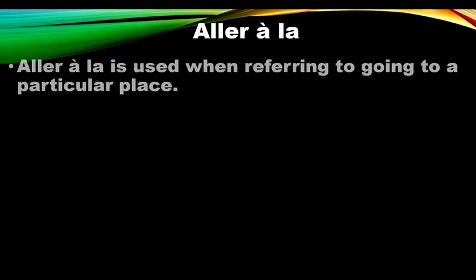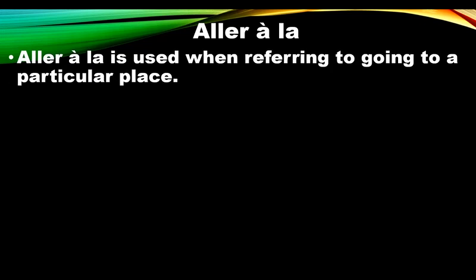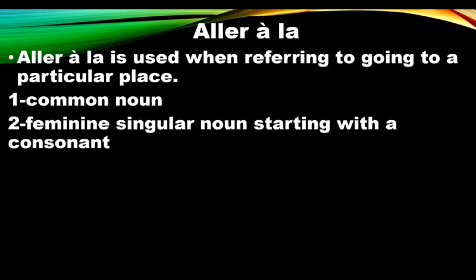The second one is aller à la. And when do you use this one? It's used when you are referring to a particular place. But that place, number one, must be a common noun. And number two, a feminine singular noun starting with a consonant. Like if I say, for example, je vais à la boutique.